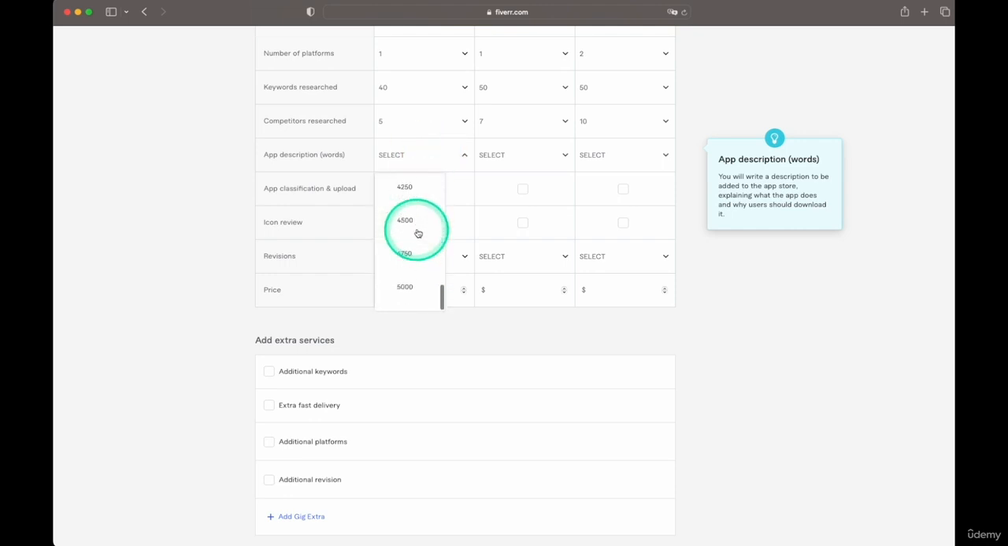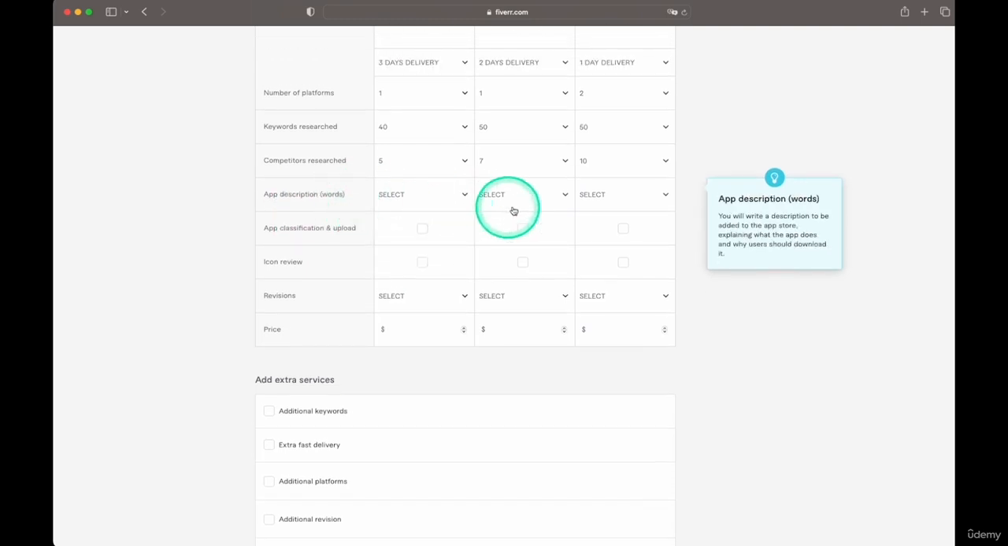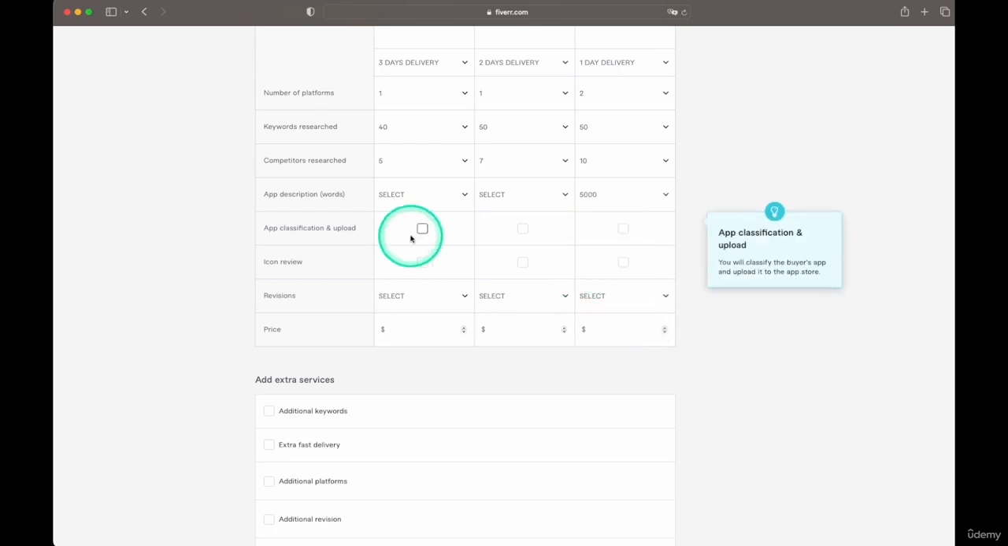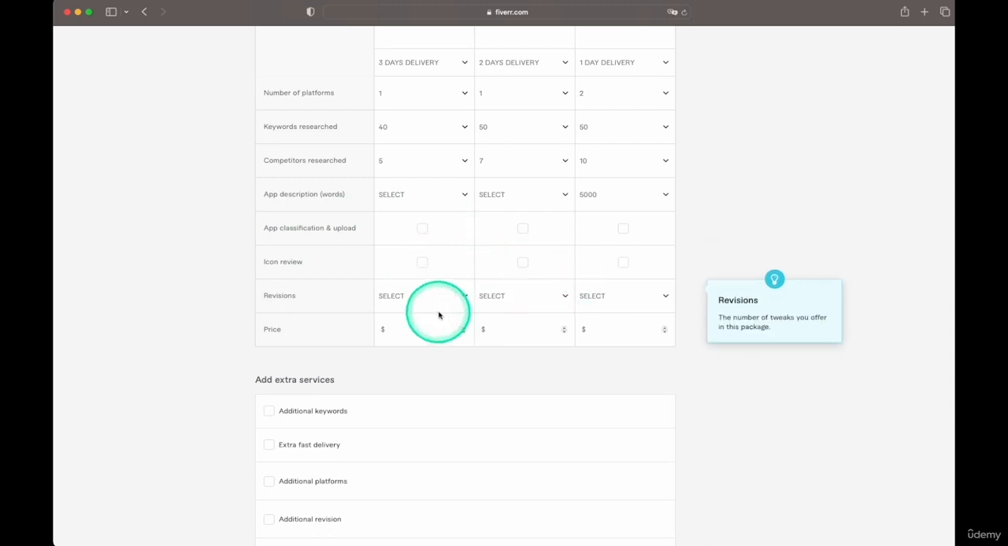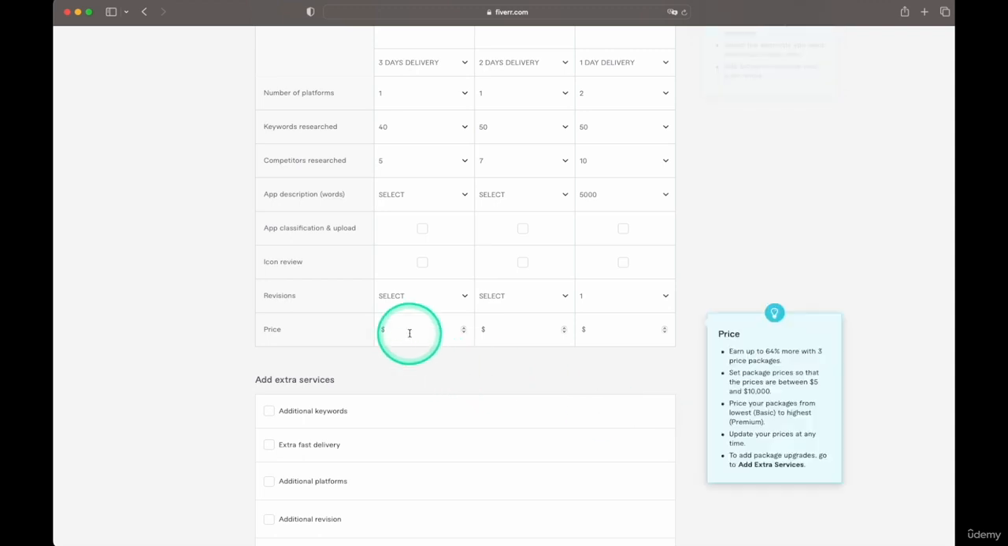The word description. We're not doing app description, and this one does description, and so we'll go full blast, all in. Classification upload, no. Icon review, no. Revisions, this one, let's offer 1 revision.